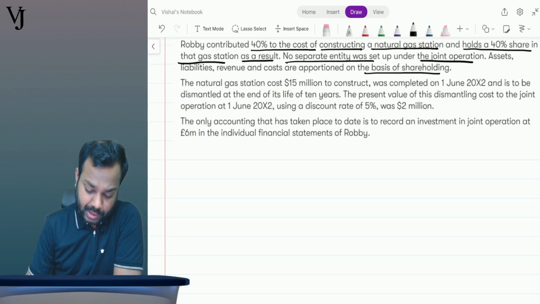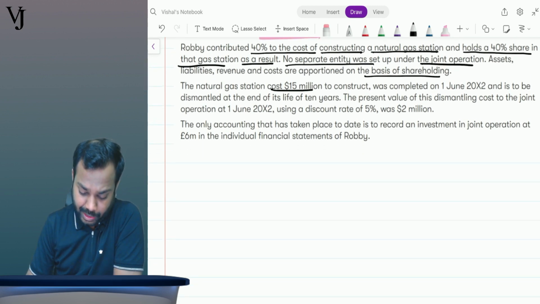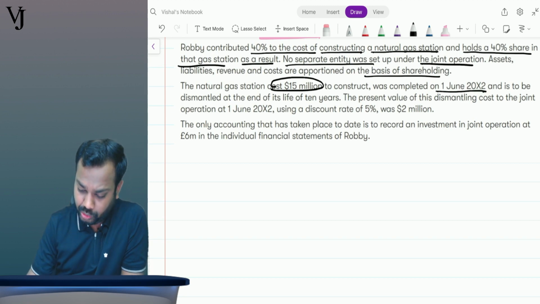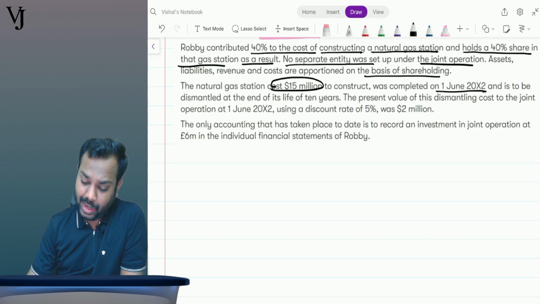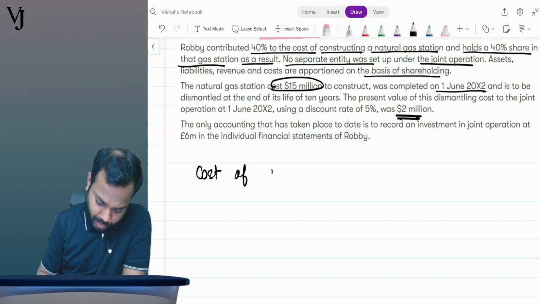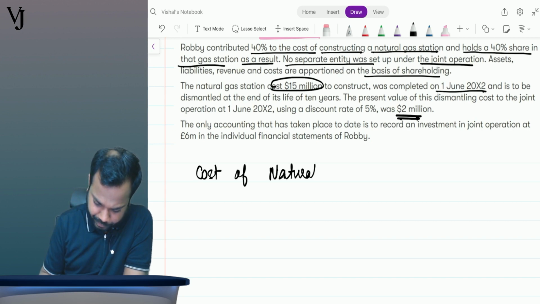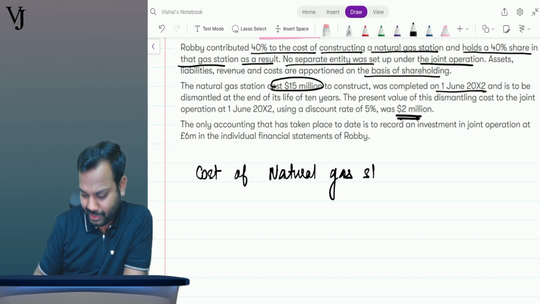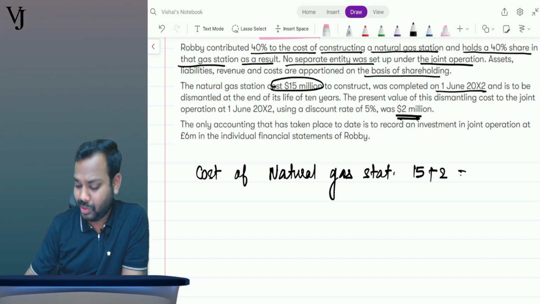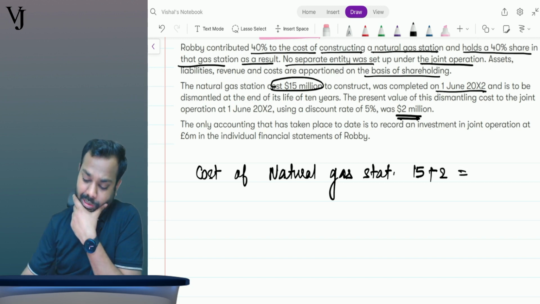The natural gas station cost 15 million to construct and was completed on 1st June 20x2, and it is to be dismantled at the end of the life of 10 years. The present value of the dismantling cost of the joint operation at 1st June 20x2 was 2 million. Now tell me, what is the cost of the natural gas station? 15 plus 2 is how much? 17 million.